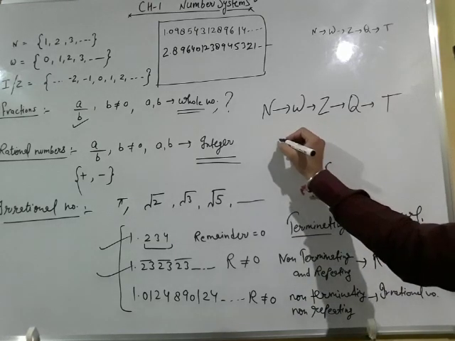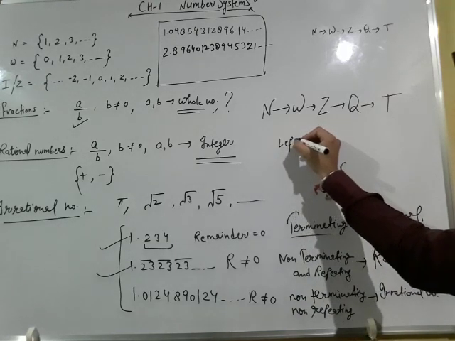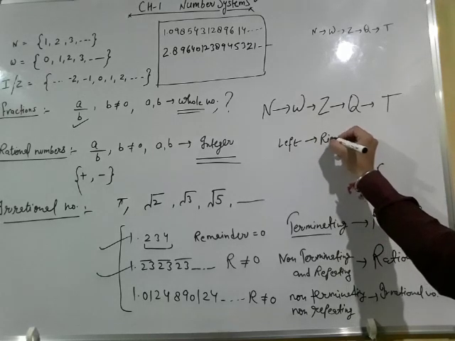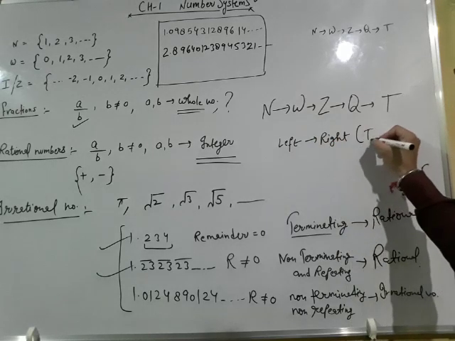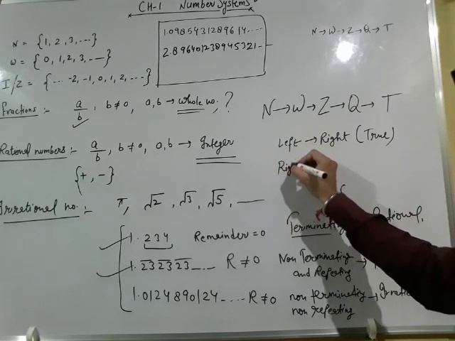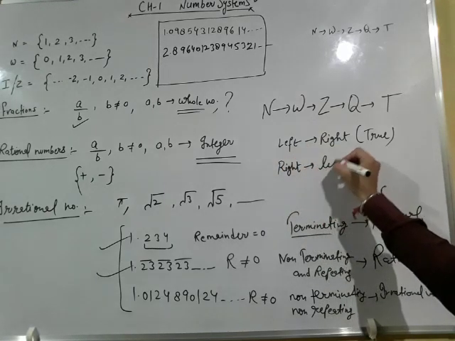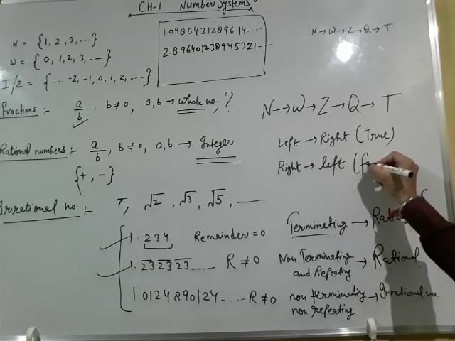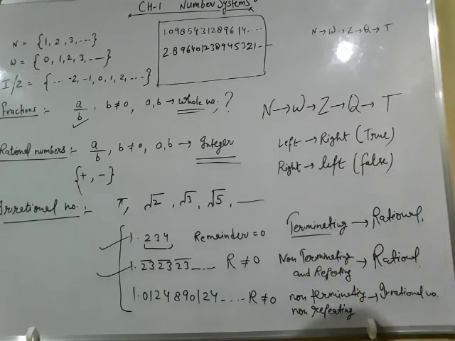If you move from left hand side to right hand side, all will be true, and if you move from right hand side to left hand side, then all will be false.